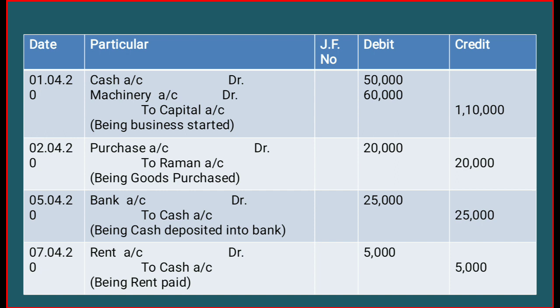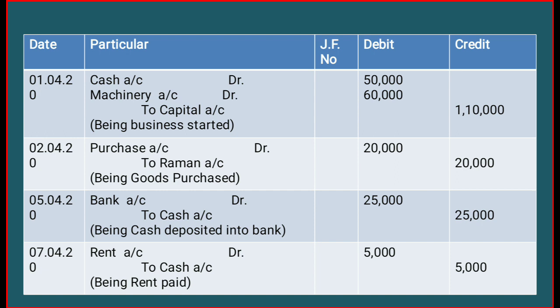So in the second transaction we don't have a cash account. In the third transaction, for the 5th of April, we have bank account debit to cash. To cash means this transaction we have to write in the credit side of the cash account. Now on the 7th of April again we have rent account debit to cash account, that is of cash.